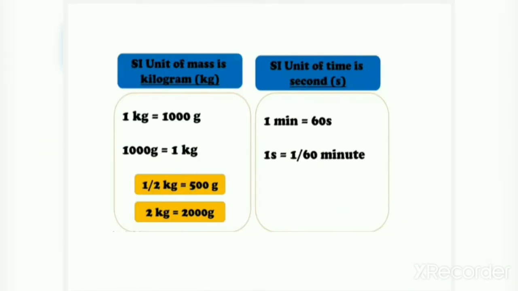Now let's move ahead to mass. SI unit of mass is kilogram. Now 1 kg is equal to 1000 gram. And 1000 gram equals to 1 kg. So similarly, half kg is equal to 500 grams or 2 kg equals to 2000 grams.